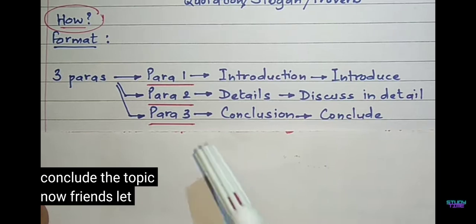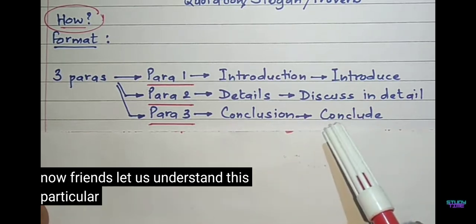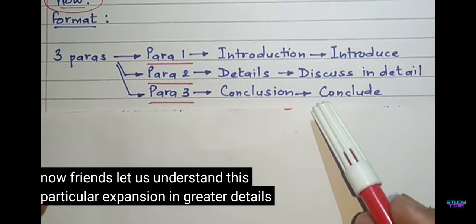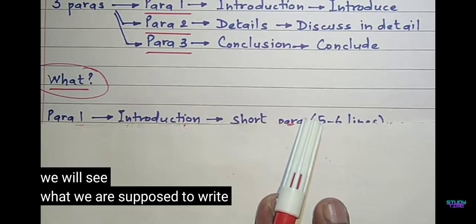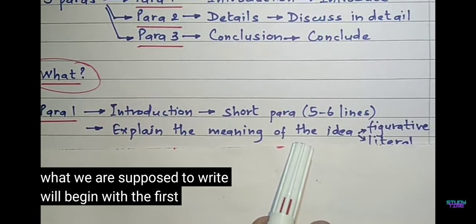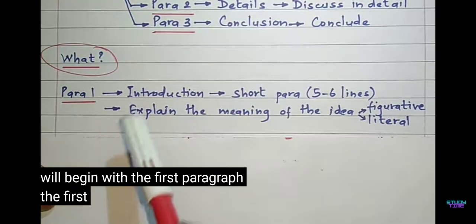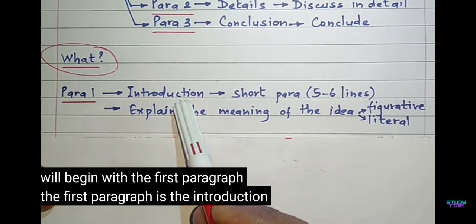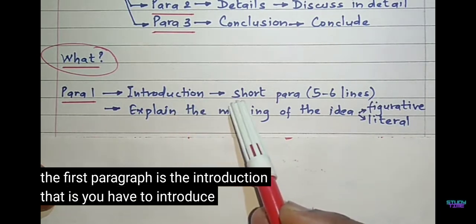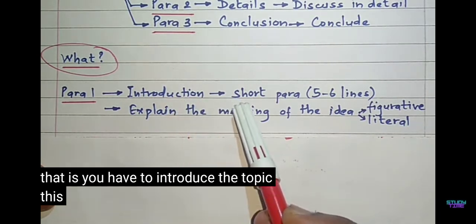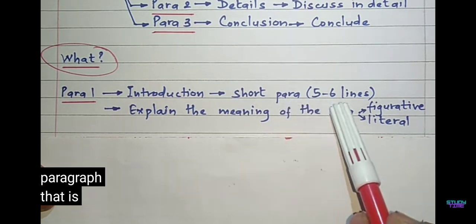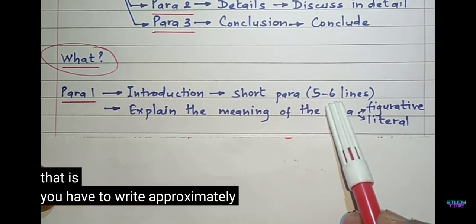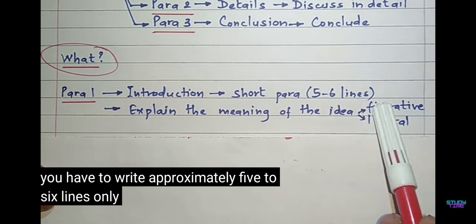Now friends, let us understand this particular expansion in greater details. We will see what we are supposed to write. We'll begin with the first paragraph. The first paragraph is the introduction. That is, you have to introduce the topic. This paragraph should be a short paragraph. That is, you have to write approximately 5 to 6 lines only.